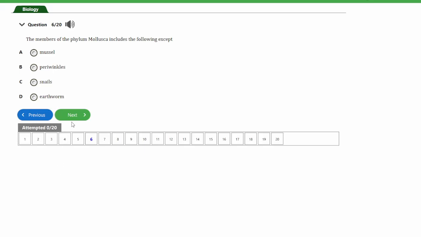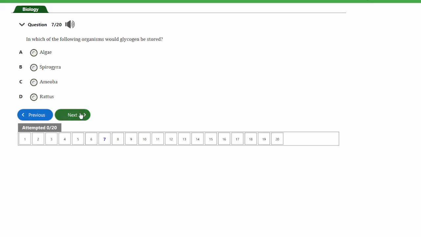So let's look at the next question. That's question number 6. It says, the members of the phylum Mollusca include the following except A. Mussel, B. Periwinkle, C. Snail, and D. Earthworm. So guys, the answer to this question is earthworm. Earthworm is not a mollusk, rather it's an annelid. So the answer to this question is earthworm.